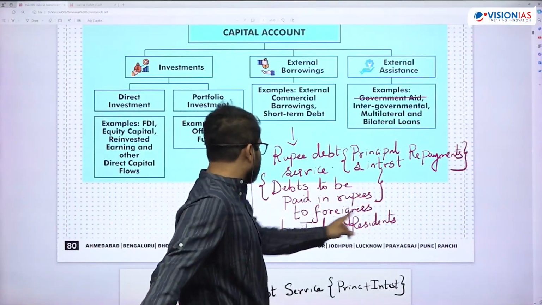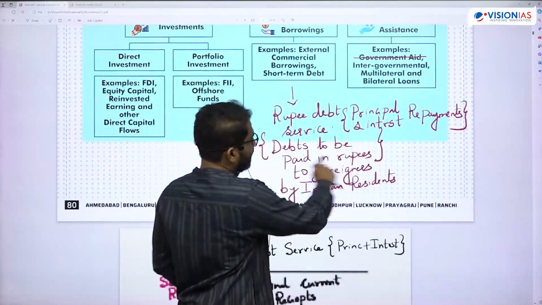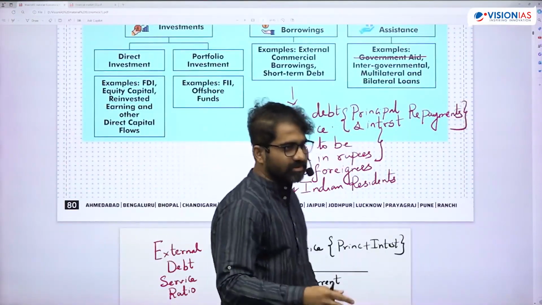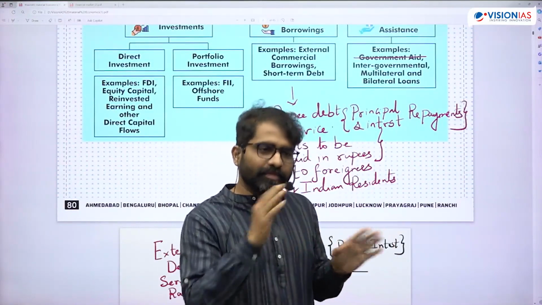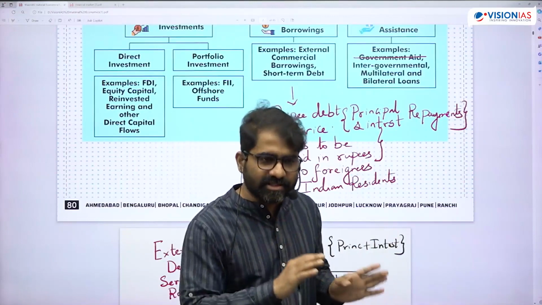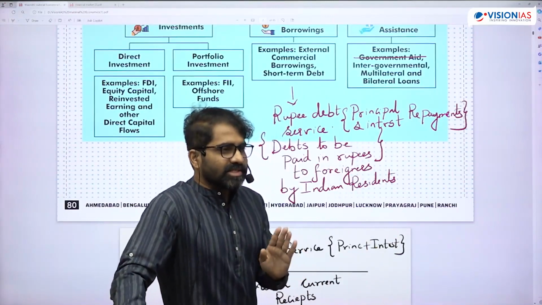So here, rupee debt service, principal and interest repayments. So debts to be paid in rupees to foreigners by Indian residents. That means I am paying back the loan, the principal amount as well as the interest, in rupees. Is this clear?